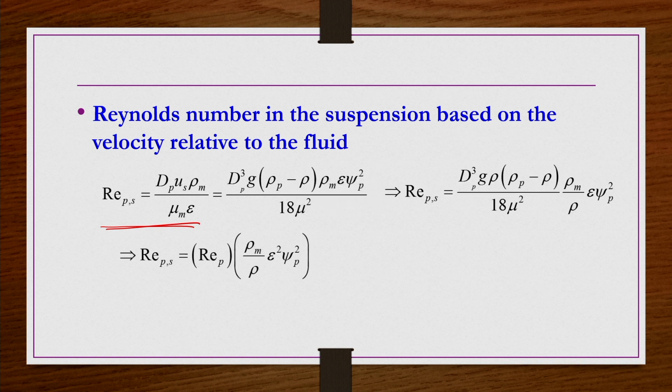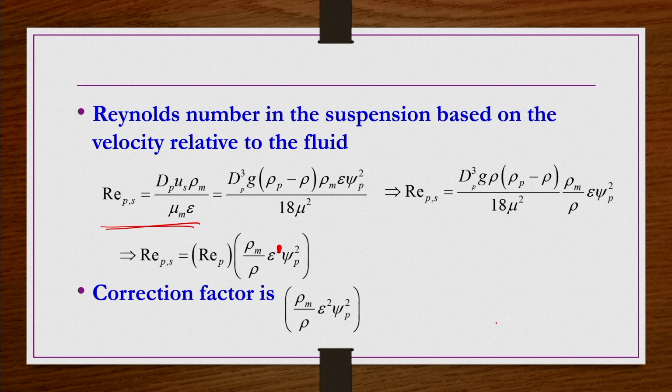Further if you simplify and rearrange, REPS is equal to REP rho m by rho, epsilon psi p square. So REPS would be REP rho m by rho epsilon psi p square, you will get here. Okay. So that means the correction factor for the Reynolds number is rho m by rho epsilon psi p square.